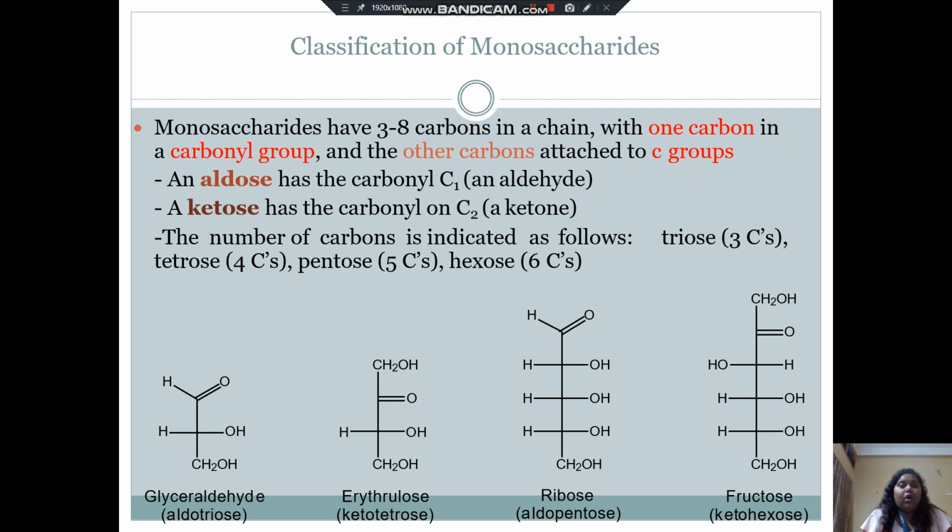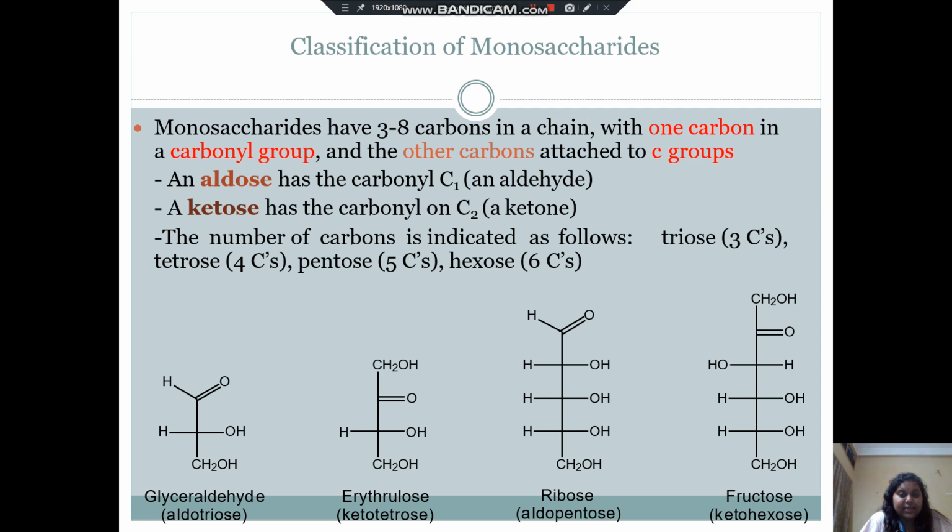Now, the classification of monosaccharides. Monosaccharides have 3 to 8 carbons in a chain, with one carbon in a carbonyl group and the other carbons attached to OH groups. An aldose has the carbonyl at C1, that is an aldehyde. A ketose has the carbonyl on C2, that is a ketone.